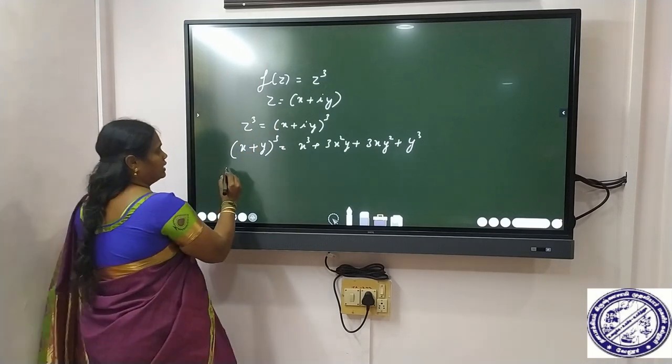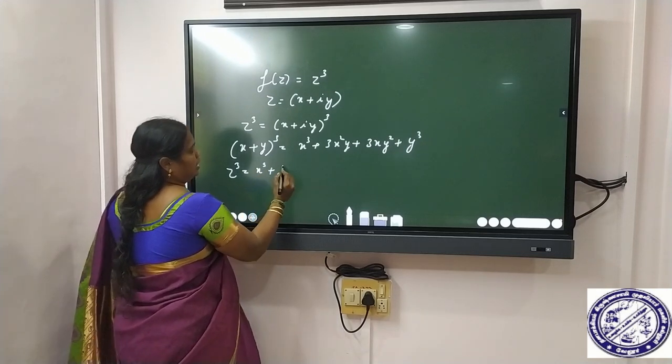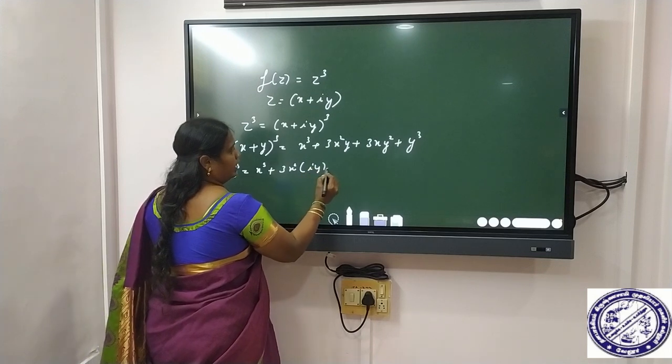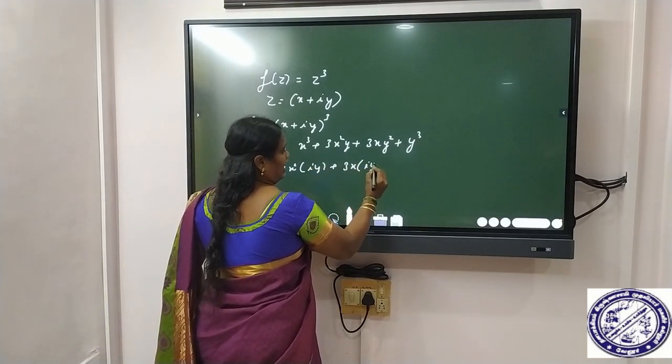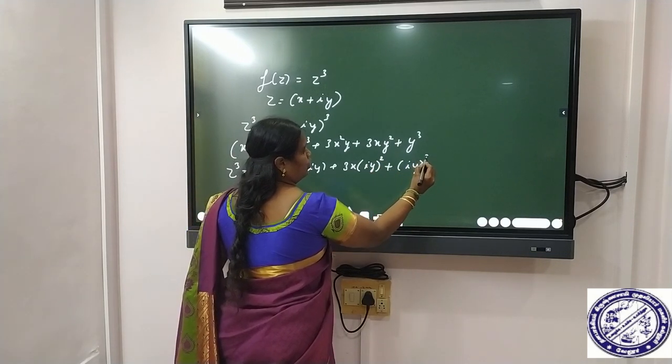So what we get: z cube is equal to x cube plus 3 into x square into iy plus 3 into x into iy the whole square plus iy the whole cube.